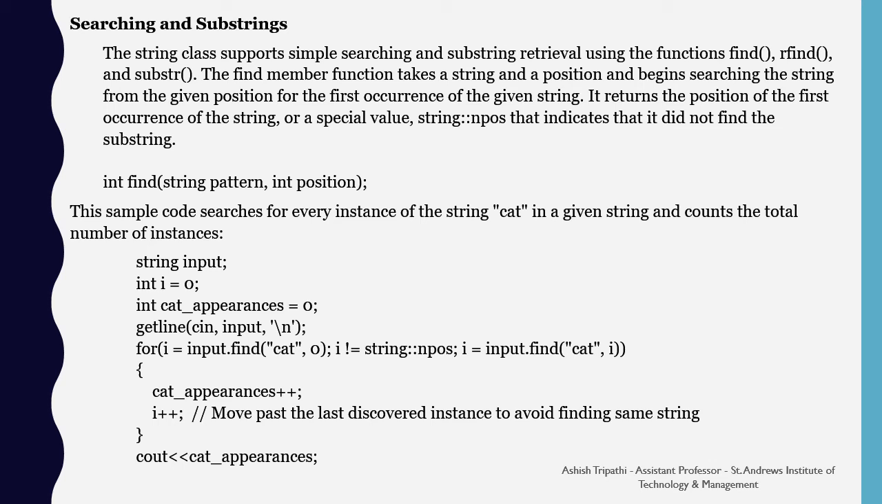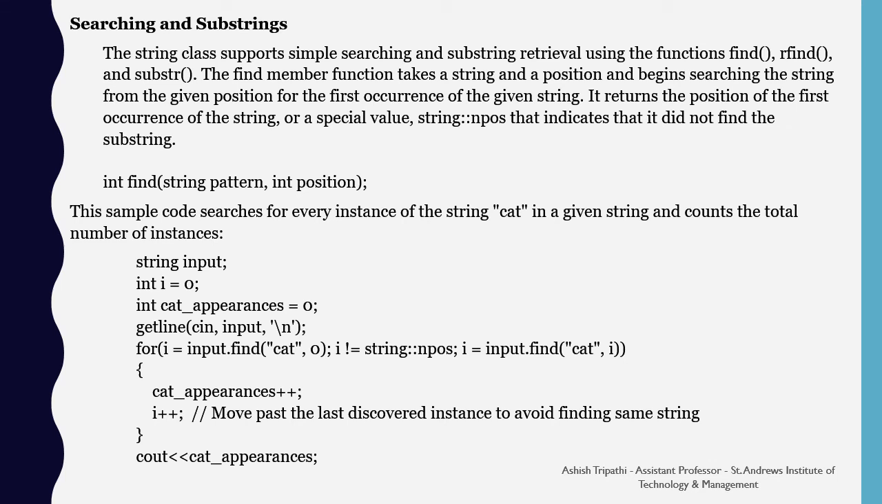Here is the syntax. We have int find, then the string pattern, int position. This sample code searches for every instance of the string cat in the given string and counts the total number of instances. We have a string as input, i equals 0, then cat appearance equals 0. This is a count variable.